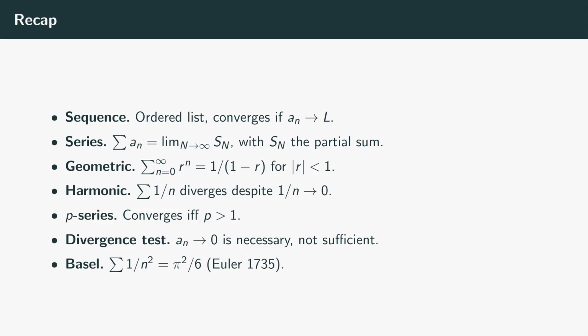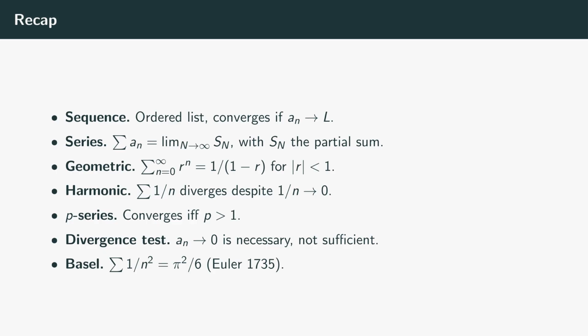Recap. Sequence: an ordered list of numbers, converging if its terms approach a limit L. Series: the sum from n equals 1 to infinity of a sub n, defined as the limit of the partial sums s sub n equals a sub 1 plus, and so on, plus a sub n. Geometric series: the sum from n equals 0 to infinity of r to the n equals 1 over 1 minus r when the absolute value of r is less than 1, diverges otherwise. The model example, with closed form partial sum from a 3-line algebra trick.